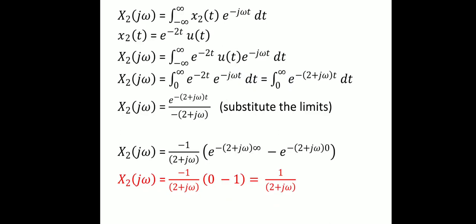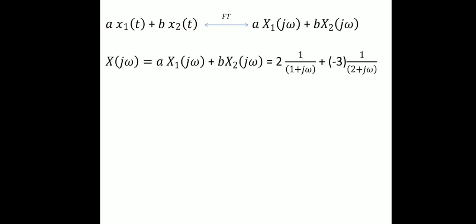Then scale the individual responses by the scalar values, then add the scaled responses. That is the final answer, the Fourier transform for the signal x of t. So how to do that? See, this is the Fourier transform relation which we have taken into consideration.